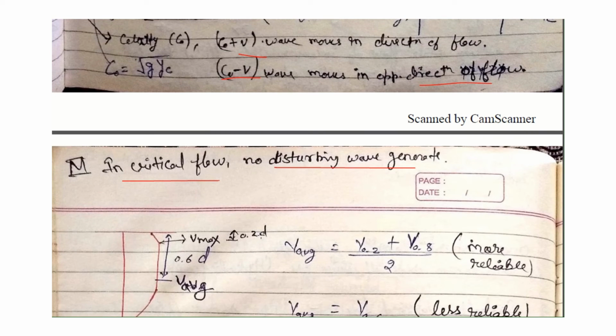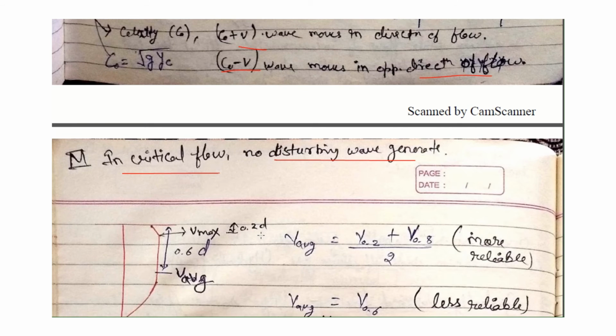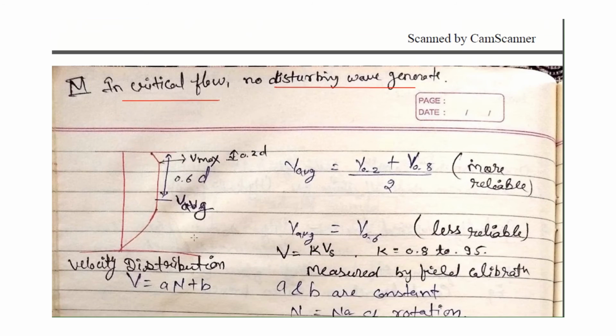Now the velocity distribution. The velocity in open channel flow at the boundary, that means at the bottom of the channel, is 0, and it increases as depth increases. Here we see the maximum velocity does not occur at the surface of the flow.